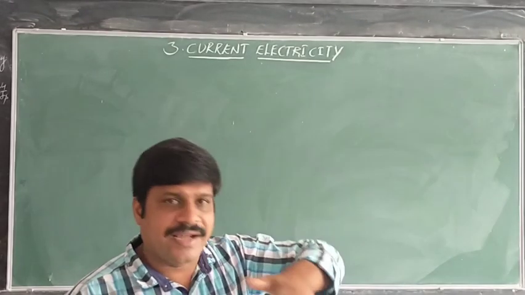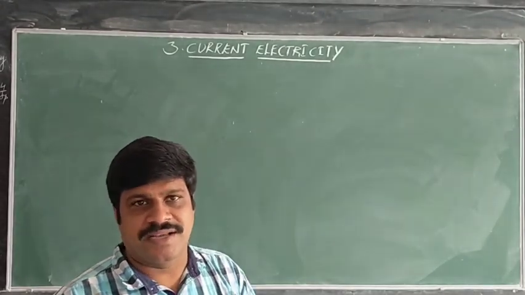Now, first, current electricity. First, what is current? Current means something which can flow at present time. For example, air current.